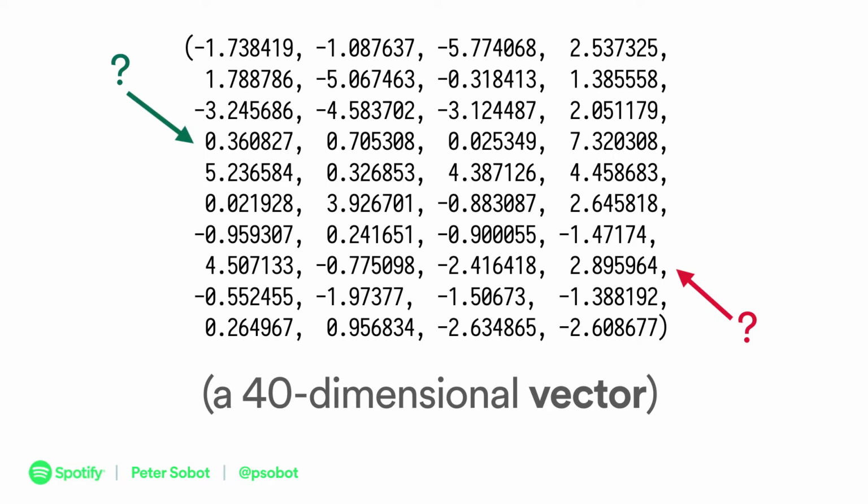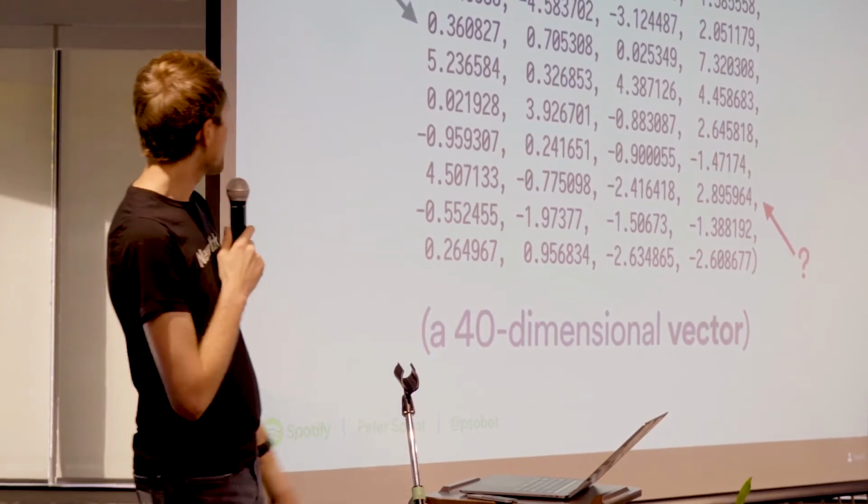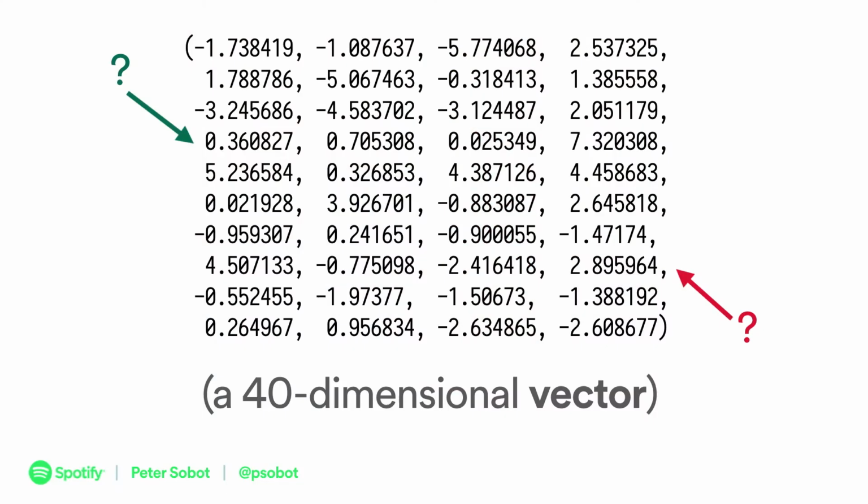That's a real vector for whatever track I was listening to when I made this slide deck. But we don't know what any of these dimensions mean. Some of them might encode something like how poppy a song is or how rocky a song is. We don't really know. But also it doesn't matter that much because all we do is compare these vectors to other vectors. So how do we get these?